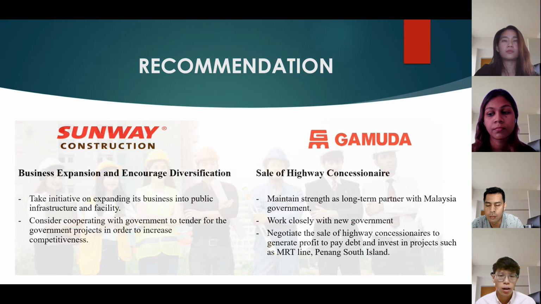So now we conclude some recommendations for both companies. For Sunway Construction Group Berhad, the recommendation that we suggest is to proceed with the business expansions and also encourage diversification in their business.